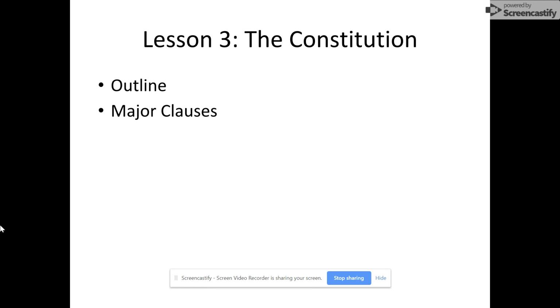So, this is Unit 2, Lesson 3 in American Government, and this lesson is about the Constitution. And today we're going to talk a little bit about the outline of the Constitution and then some of the major clauses that have caused controversy over the years.